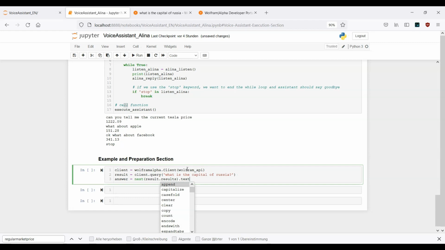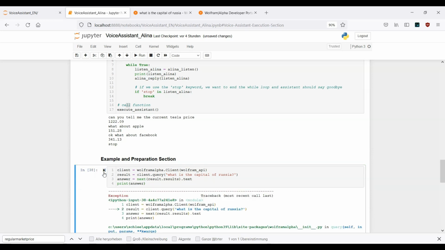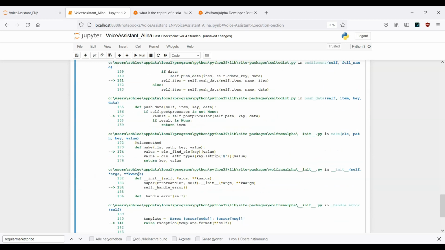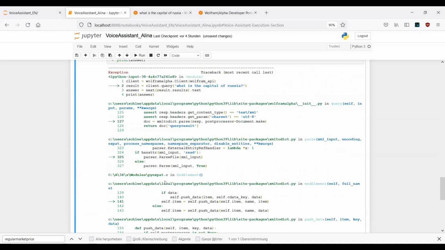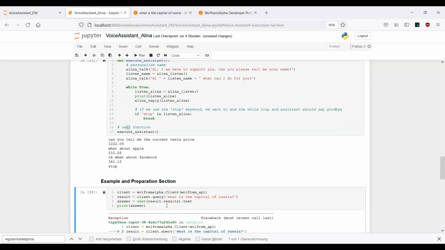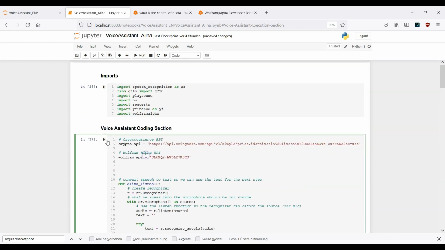Now let's see what we get back if we print this answer. So print answer. I will run the cell here. Okay, now we have an error message, invalid app ID. So why is it invalid? It's actually this key here.